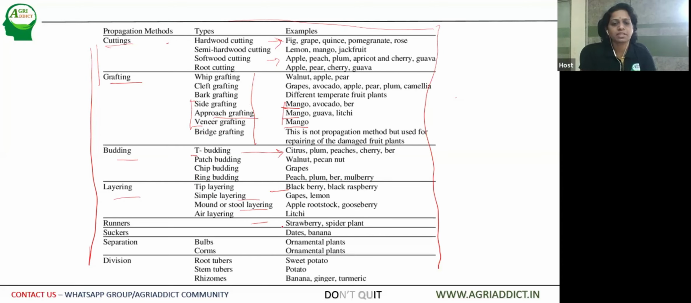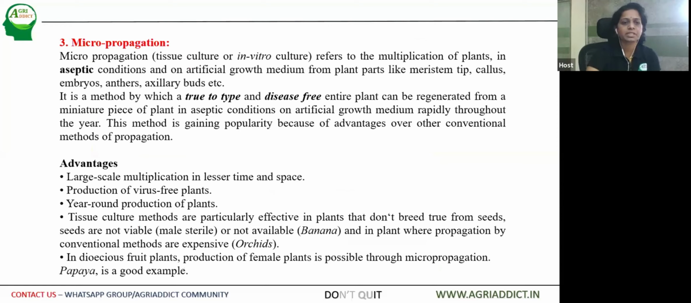Then runners, we have seen strawberry; suckers, date, pineapple, banana. Then separation or division through corms, tubers, corms and bulbs, in ornamental plants as well as vegetable crops, then tubers and rhizomes and all this. Please take care. Please remember.